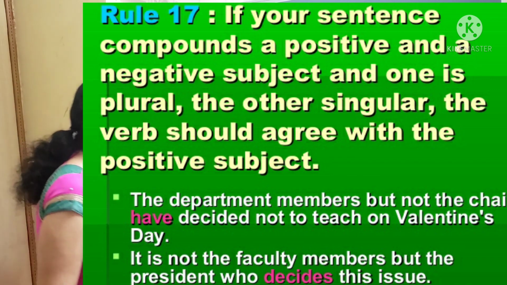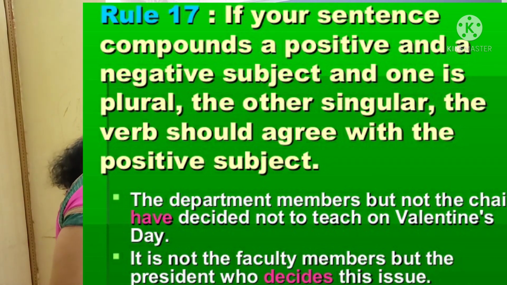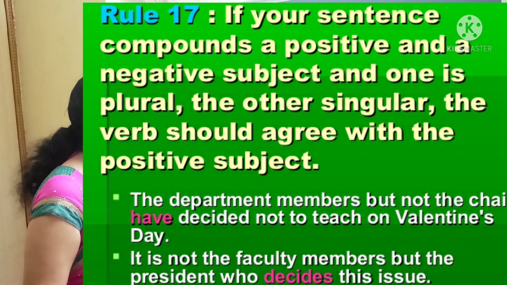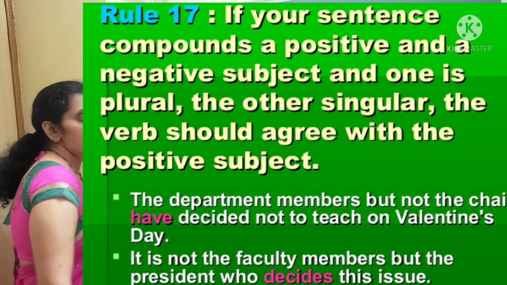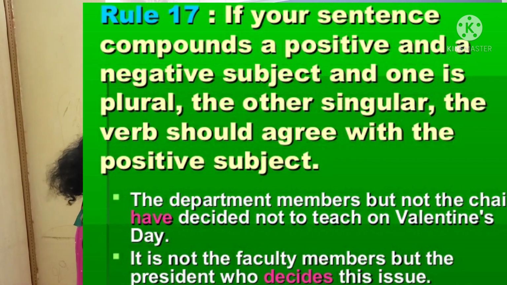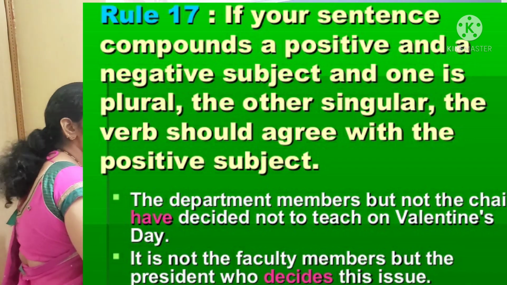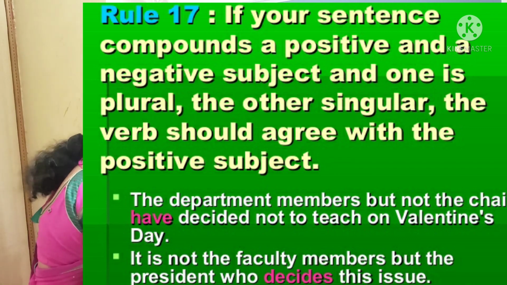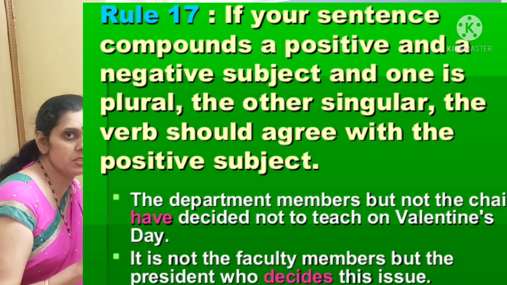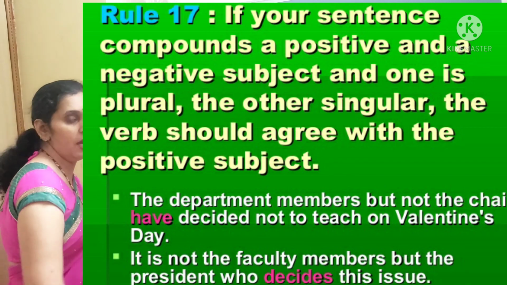Next, it is not the faculty members. First you got the negative, and it is a plural subject. But the president who decides this issue: the president is positive, and it is singular. So you have to use the singular verb decides. First is the negative subject, next is the positive subject. So you have to consider the positive subject, and the positive subject is singular, so you use the singular verb decides.